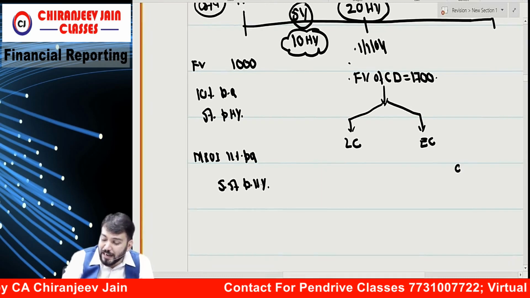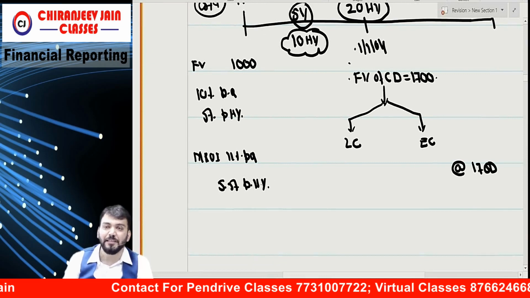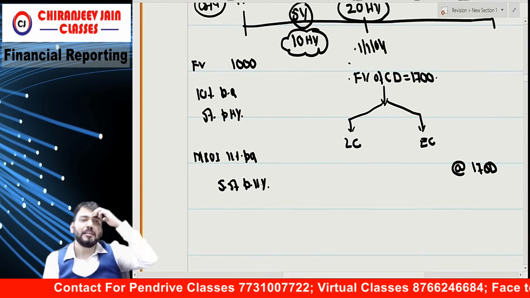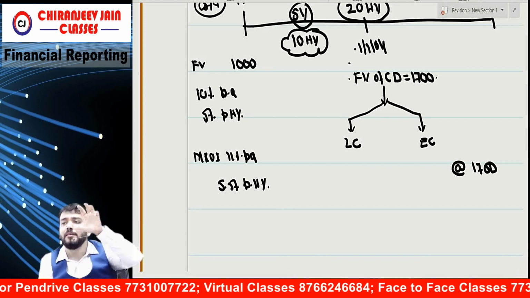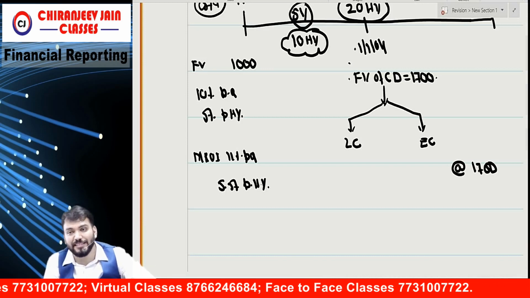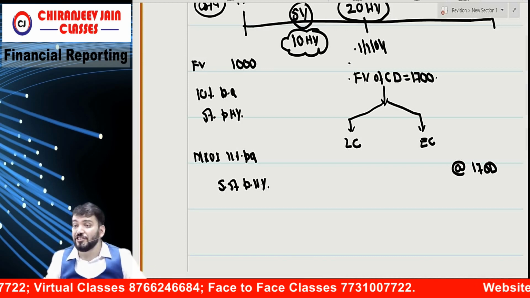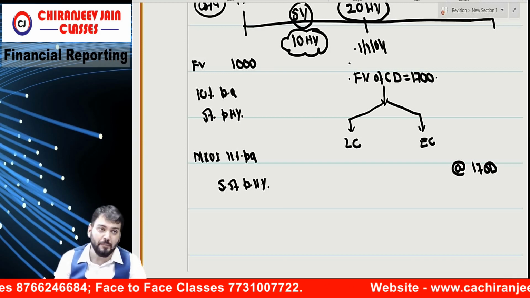So consideration paid to repurchase both components is 1700.